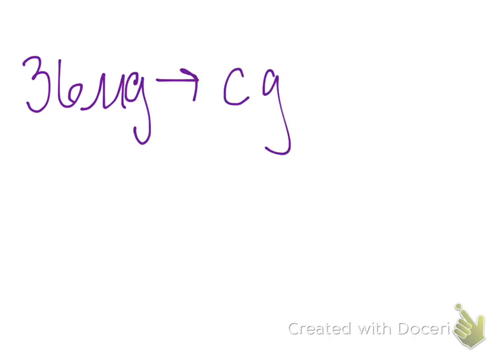We're going to go 36 micrograms to centigrams. Micrograms to centigrams. So we haven't done one like this yet where they're both below the base. Okay? But instead of trying to figure out how many decimals are between them, we're still going to go to the base and then go back. Okay? So still you're doing the same thing. We're going to go to grams and then to centigrams. Okay, so you're not changing the way you do it. You're just not going to have both of those small units on the bottom or both on the top. We're going micro. This is micro.